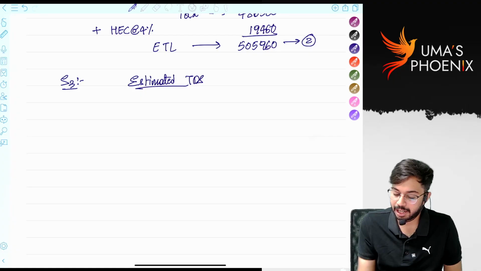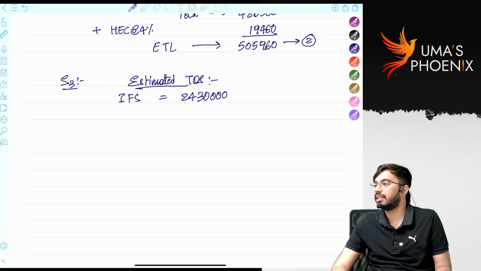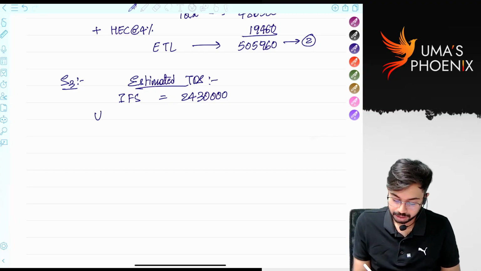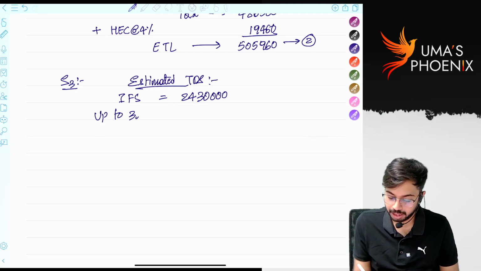How much is salary? 24 lakh 30,000. On this, whatever the tax is there, the tax amount will be deducted in the form of TDS, correct? So, shall we calculate tax up to 3 lakhs?